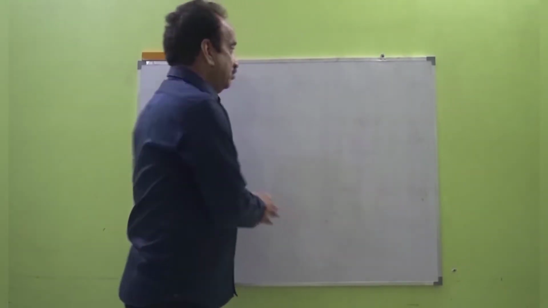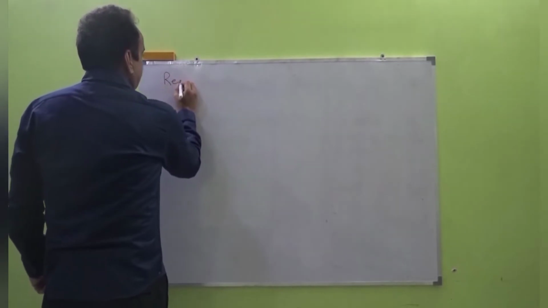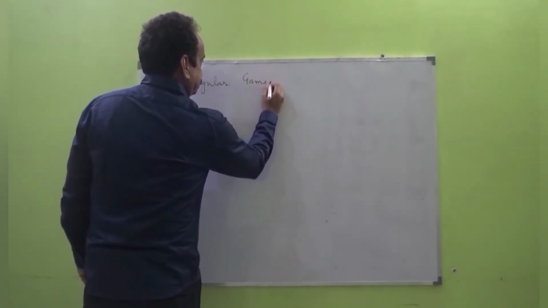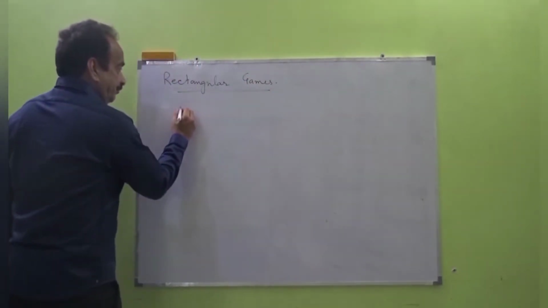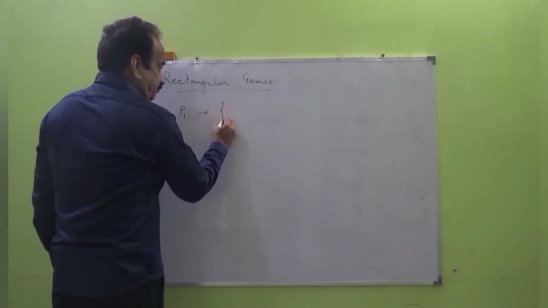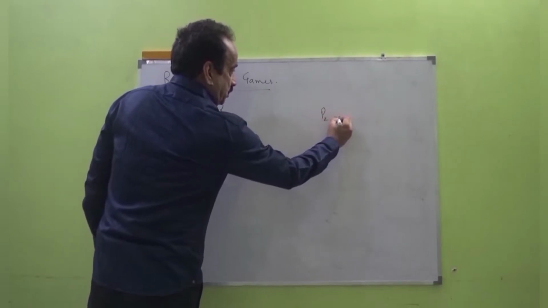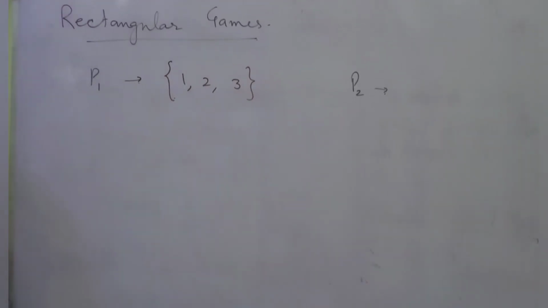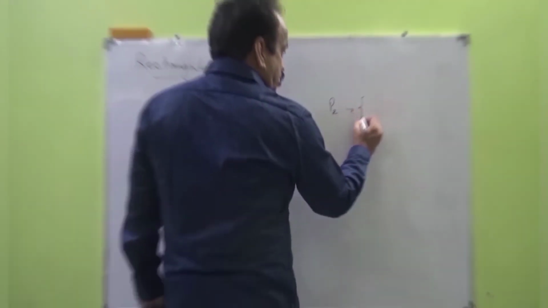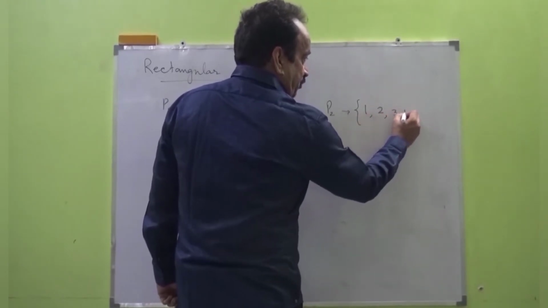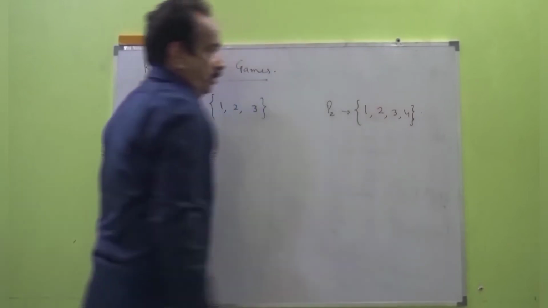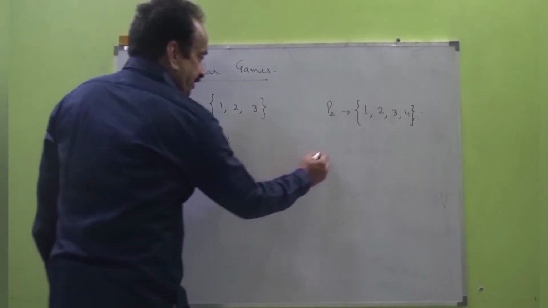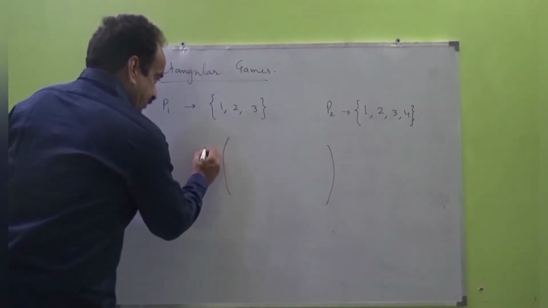Now what exactly is a rectangular game? Before coming to its definition, we'll have an example over here. Suppose there are two players, P1 and P2. P1 has to choose a number from a list of numbers, say 1, 2, 3, and then P2, without knowing the choice P1 has made, will choose a number from 1, 2, 3, 4. Now the two numbers will be compared, and P2 will pay P1 according to the following rules. And the rules are like this.